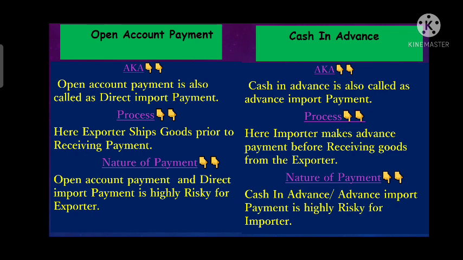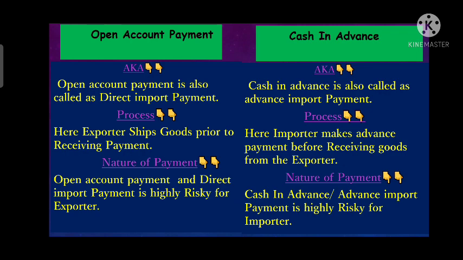Right? So now we will discuss the nature of payment. Open account payment, as I mentioned, is also called direct import payment. It is highly risky for the exporter. Why is it highly risky for the exporter? As I mentioned in the second point, here the exporter ships the goods before receiving the payment from the importer. So the exporter will be in a highly risky condition as he has already shipped his goods. It might be possible that the importer does not make the payment. So the exporter will be in a risk position.